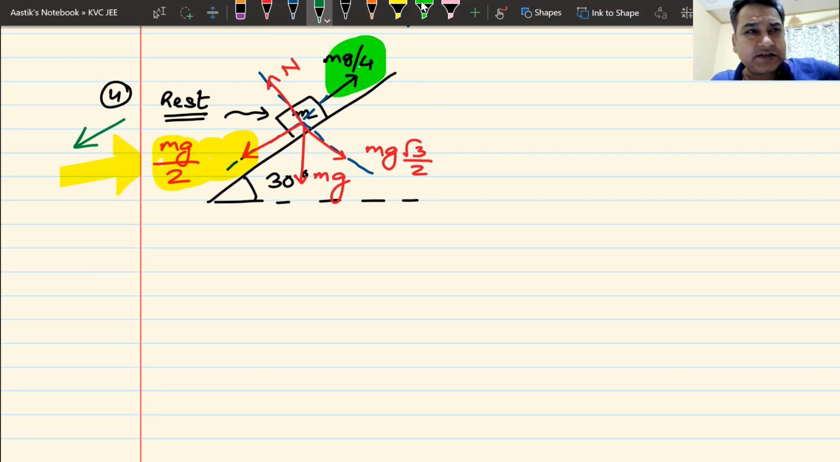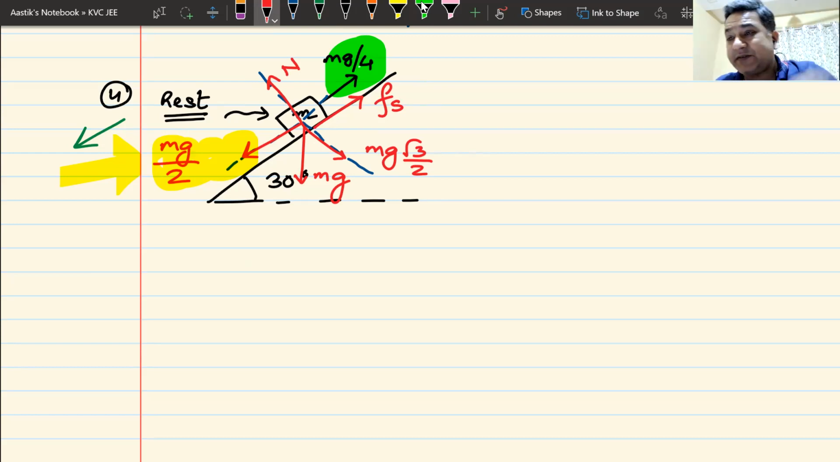Now we have an answer to where the friction should be. mg by 2 is downwards, mg by 4 is upwards. Downward force is more, upward force is less. So it has a tendency to move downwards, and hence the direction of friction has to be upwards. So if you said upwards, then you are correct. The direction of friction would be upward.